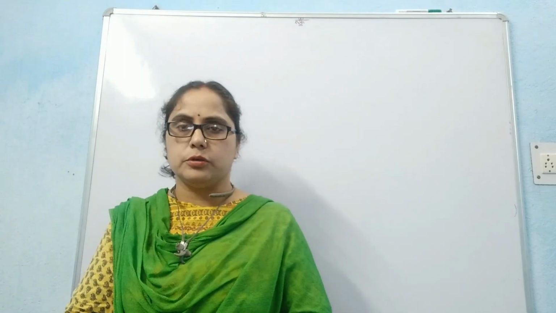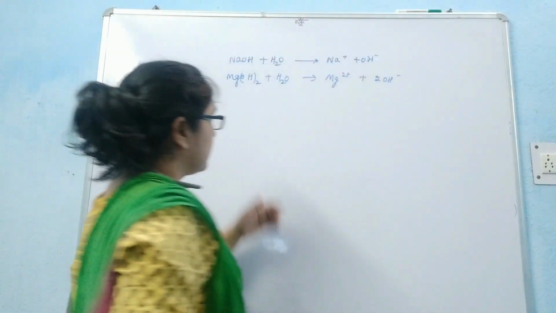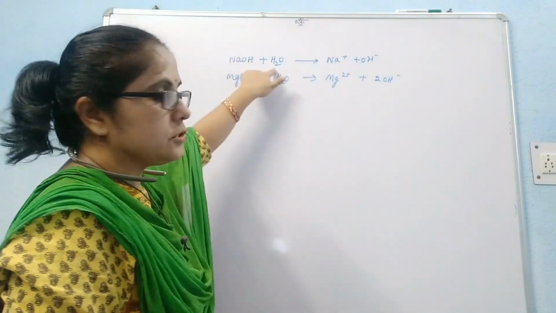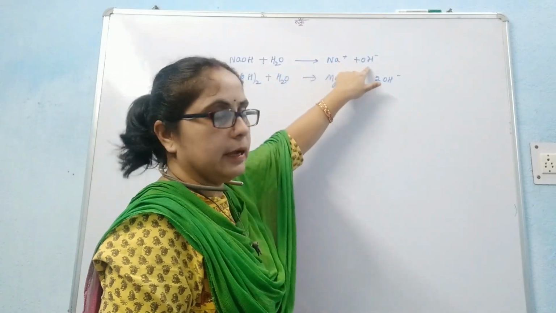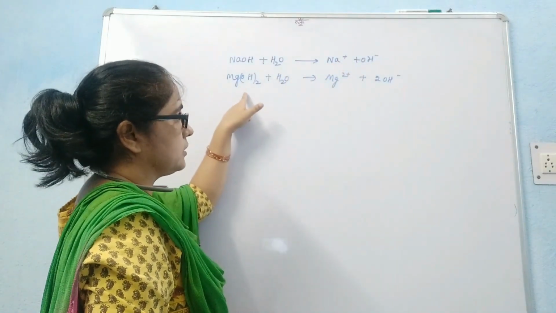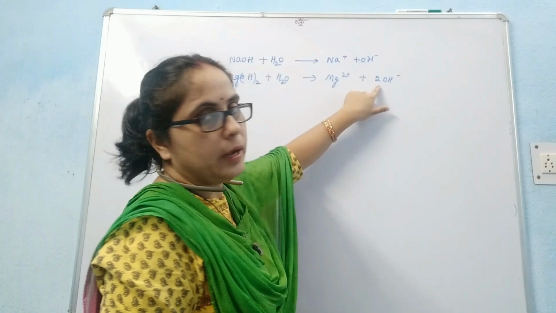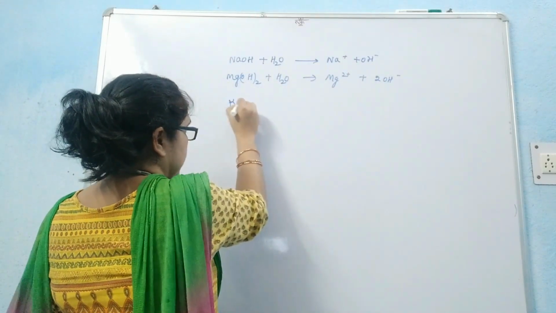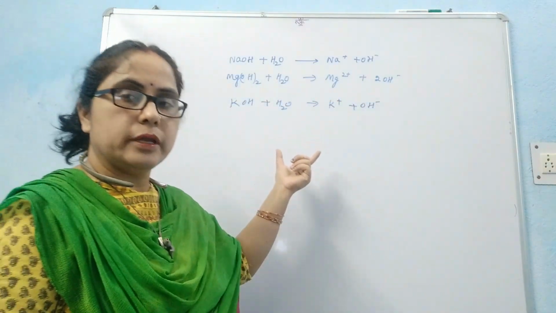Students, as I told you, bases when dissolved in water give OH minus ion, that is called hydroxide ion. For example, we have seen potassium hydroxide also releases hydroxide ion in water.